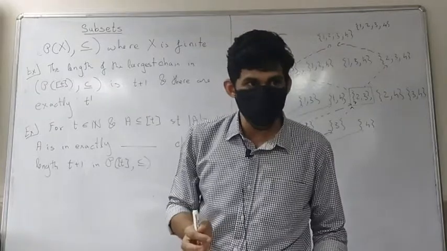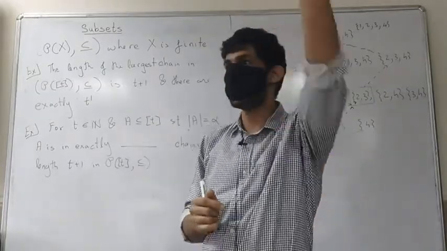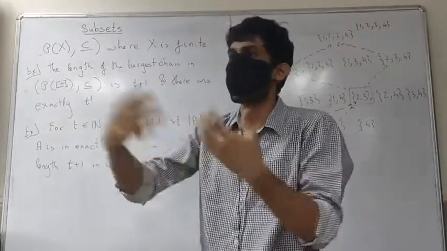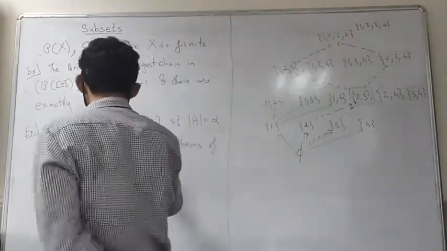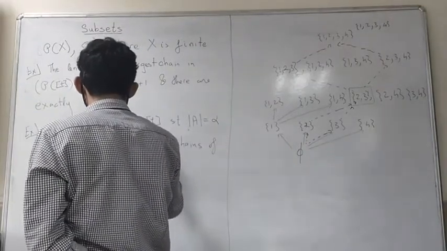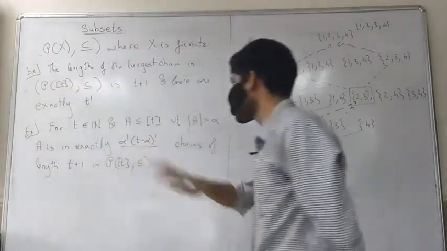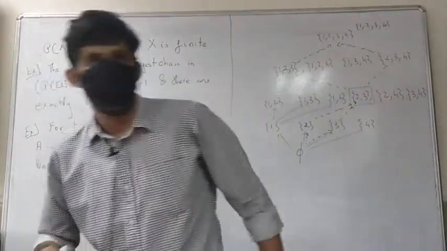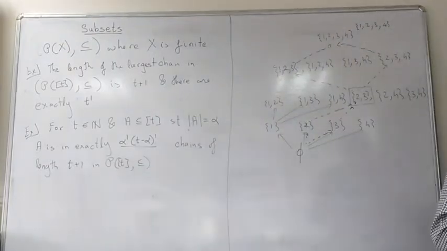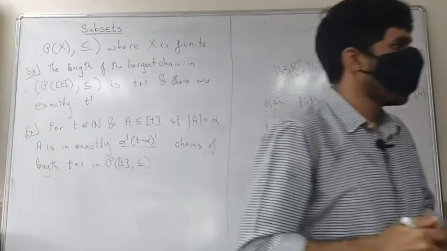So A can be filled in alpha factorial ways, and then we can get the rest of the elements, the elements outside A, in T minus alpha factorial ways. So that's going to be exactly alpha factorial times T minus alpha factorial. So A sits inside exactly this many maximal chains.